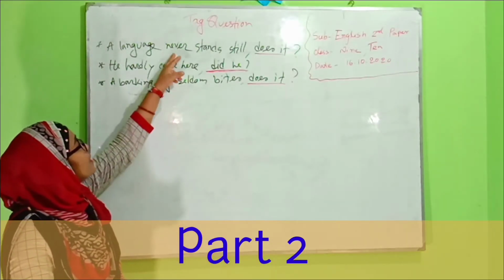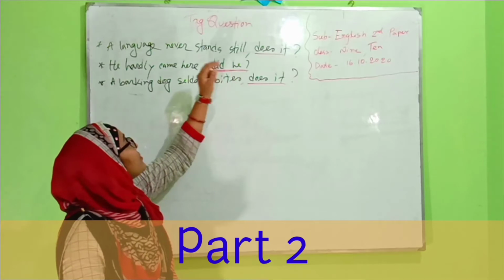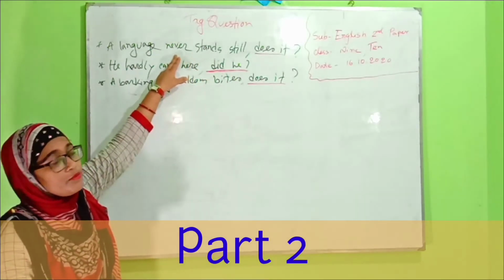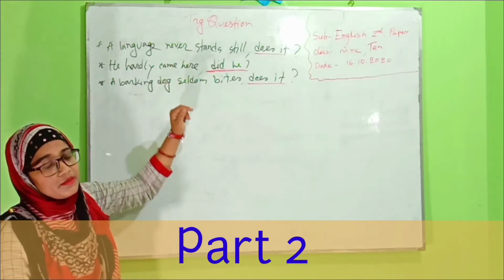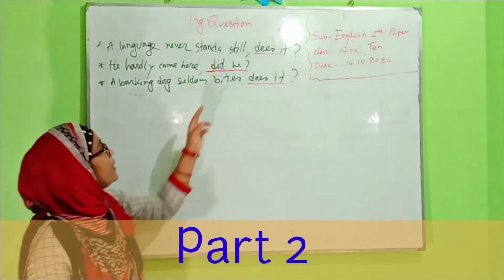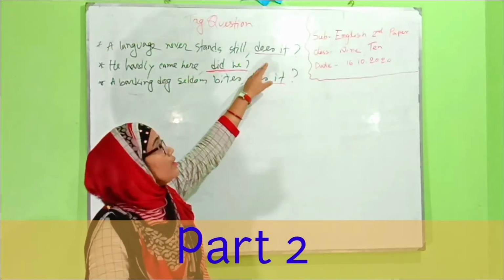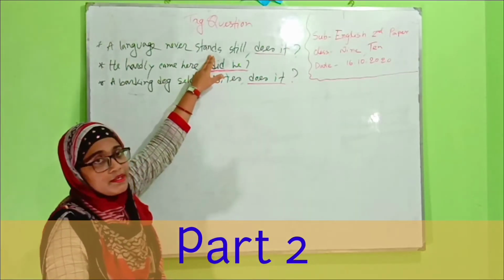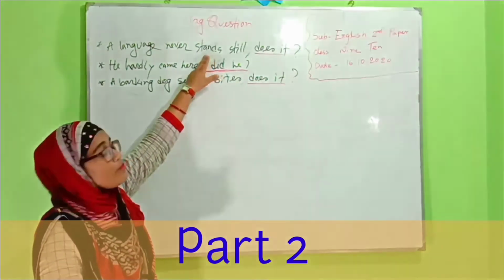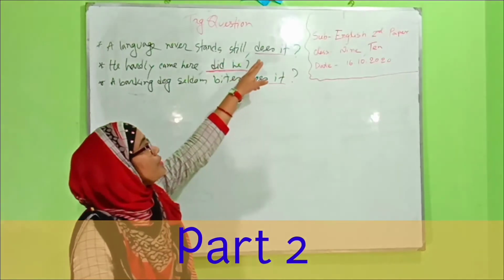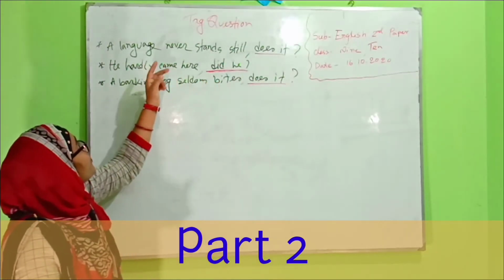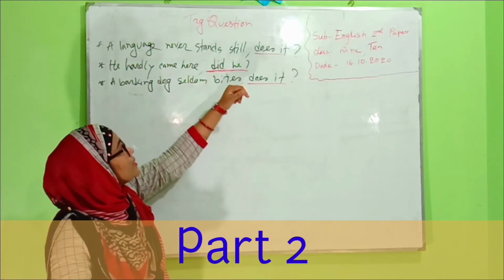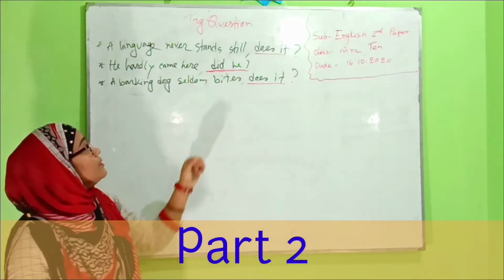A language never stands still. We get one of those words here, that is never, and never is a negative word, so we make the positive tag. It is the base form of the verb with s, so we add does here. A language never stands still, does it?